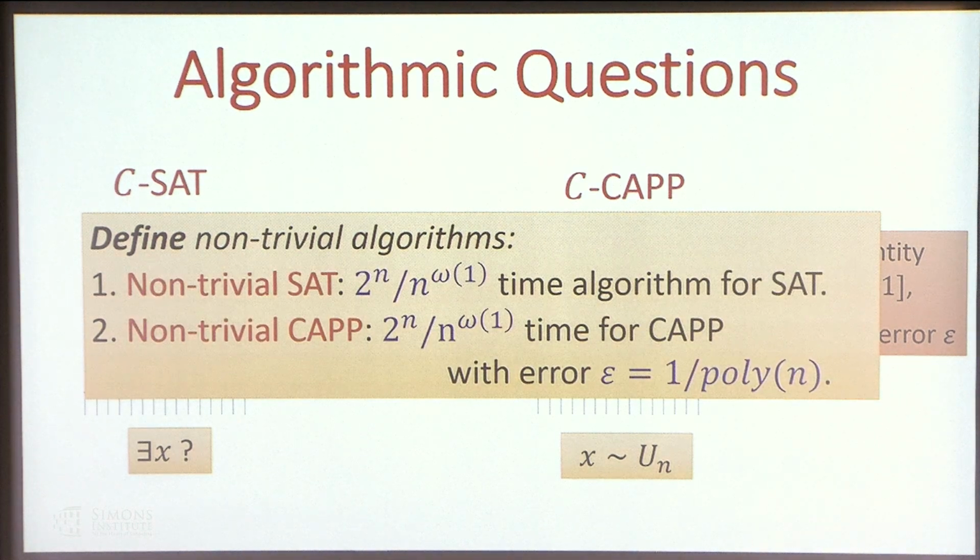So now we define what is a non-trivial algorithm. For non-trivial SAT, we want to shave a super polynomial factor from the trivial 2 to the n brute force algorithm. And for the non-trivial CAPP, we want to also shave this super polynomial factor. But we also want the error to be something that holds for every inverse polynomial function. This is useful for some later technical derivation that I will show you in the later slides.